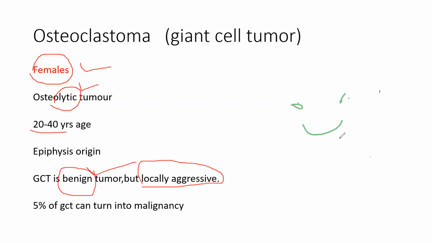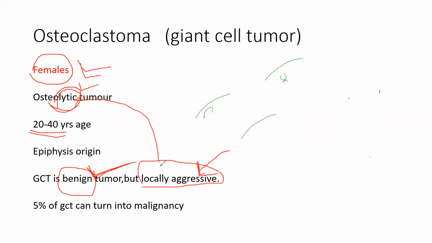So you can resemble it with young couples. They are very benign, but when it comes to their boyfriend or something, they are very aggressive to them. So they are very locally aggressive. Young females which are osteolytic in character, locally aggressive, especially to their boyfriends only. So benign overall, but locally aggressive and lytic.